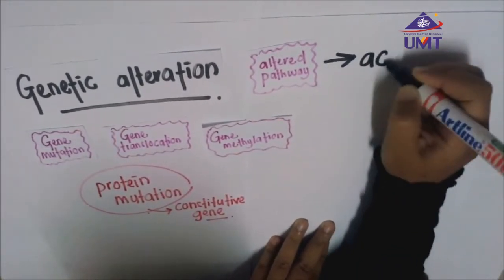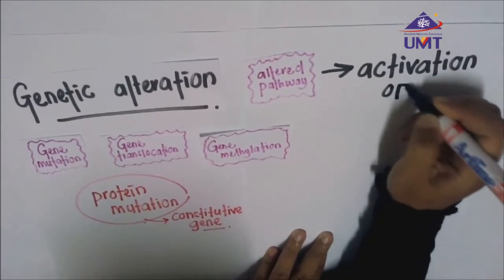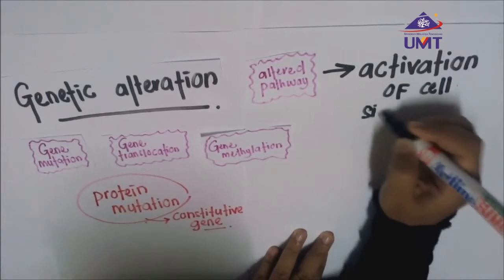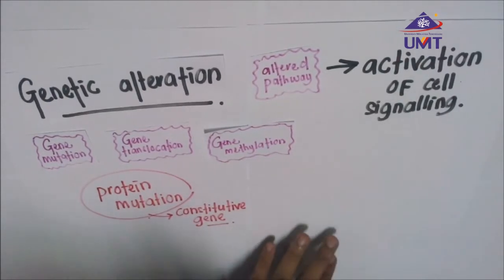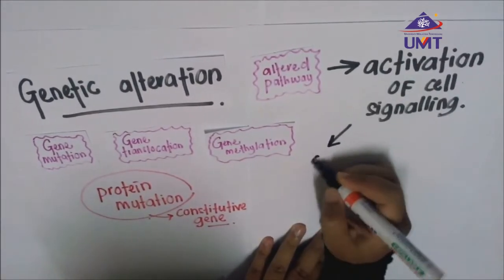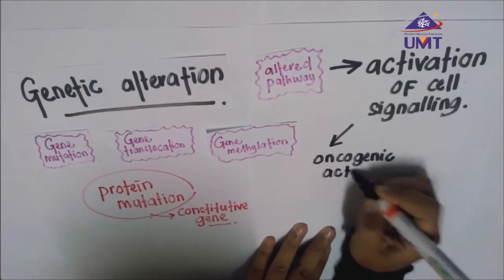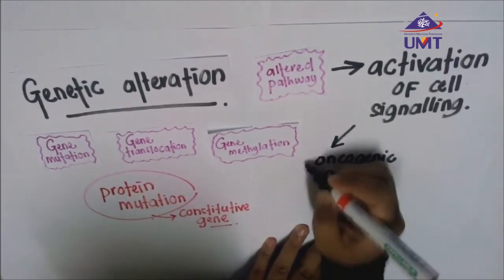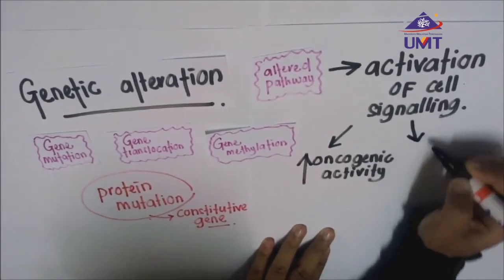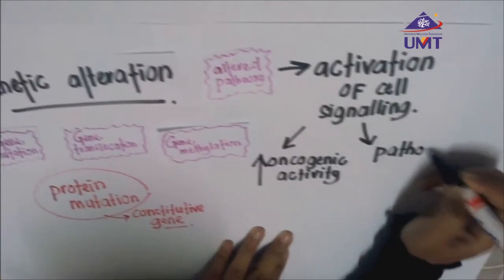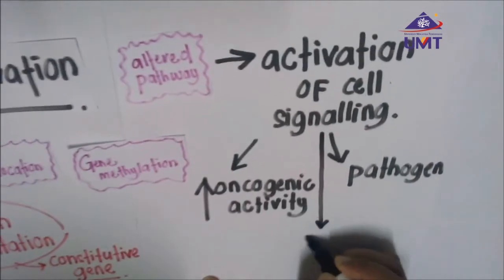Mutations or deletion of the tumor suppressor gene are the genetic alterations that lead to activation of cell signaling. On the other hand, aberrant gene methylation is a silent mutation that was found to be associated with hypermethylation at several tumor suppressor genes. All the alterations will end up with the activation of cell signaling that synergizes and amplifies the oncogene activity of the cells.